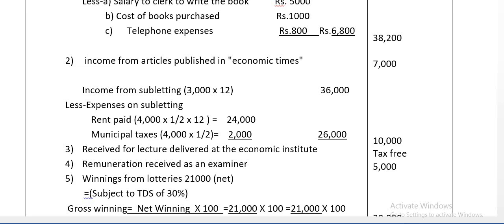Next, receipt for lecture delivered at the academic institution. Remember, if the income is received on lectures delivered as a doctor, he can claim it under income from profession, not under income from other sources. So it is not taxable here. Next, remuneration received as an examiner can be claimed under income from other sources. It is directly taxable. Next, winning from lottery is 21,000. There is a net amount given in the problem. When the net amount is given, it is subject to TDS. Lottery is subject to TDS of 30%.